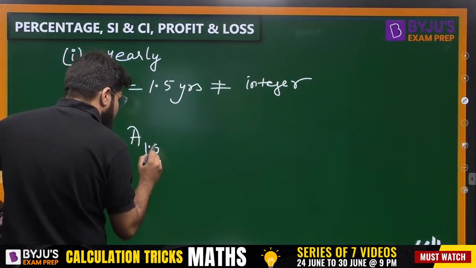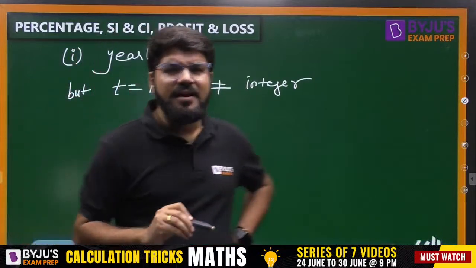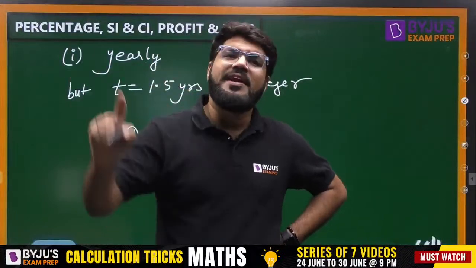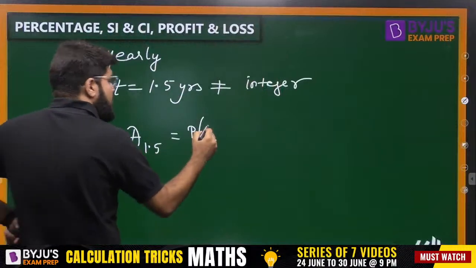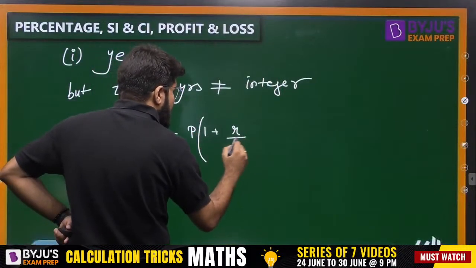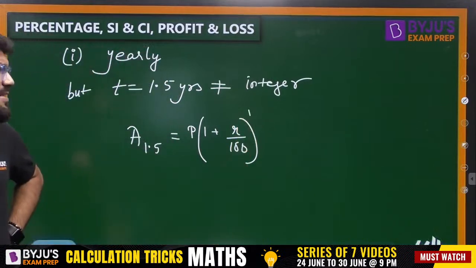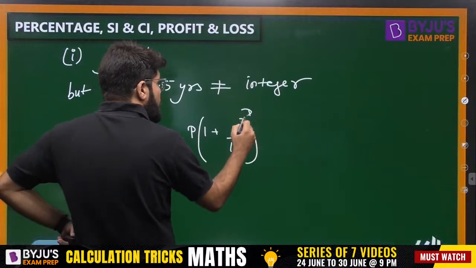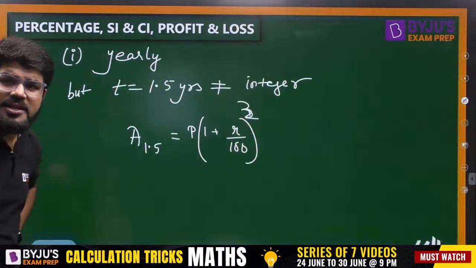Amount at the end of 1.5 years is the principal times... Suppose, guys, try to understand what the amount at the end of 1 year should be. Forget the 1.5 years. How much is the amount accumulated after 1 year? It is simply 1 plus R by 100 raised to the power 1. After 2 years, raised to the power 2. After 3 years, raised to the power 3.